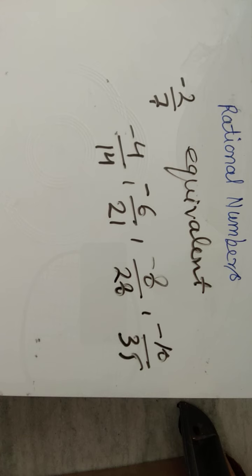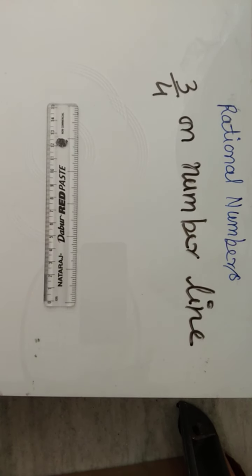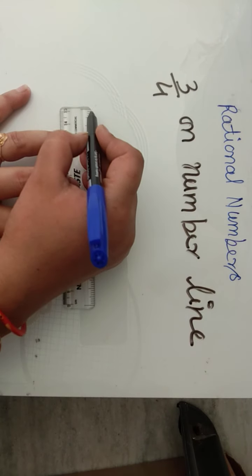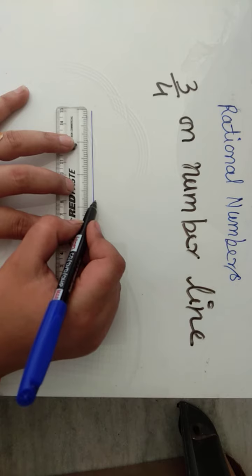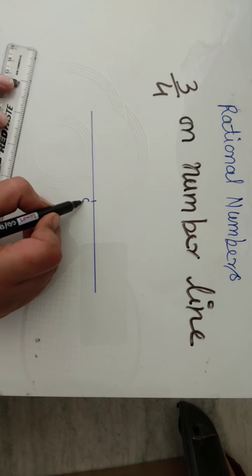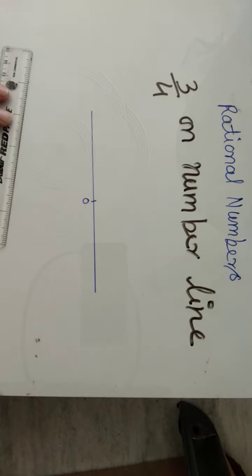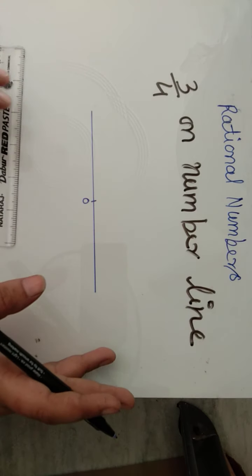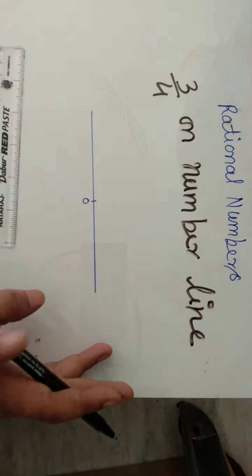Okay, now the next topic is you have to draw a number line and represent the given rational number on the number line. So the next topic is number line. What you have to represent? 3 upon 4 on the number line. So first of all draw the number line. Okay, and the center one is 0. Now we will see whether it is positive or negative, because positive will be on the right hand side and negative will be on the left hand side. It is positive, so it will be on the right hand side.